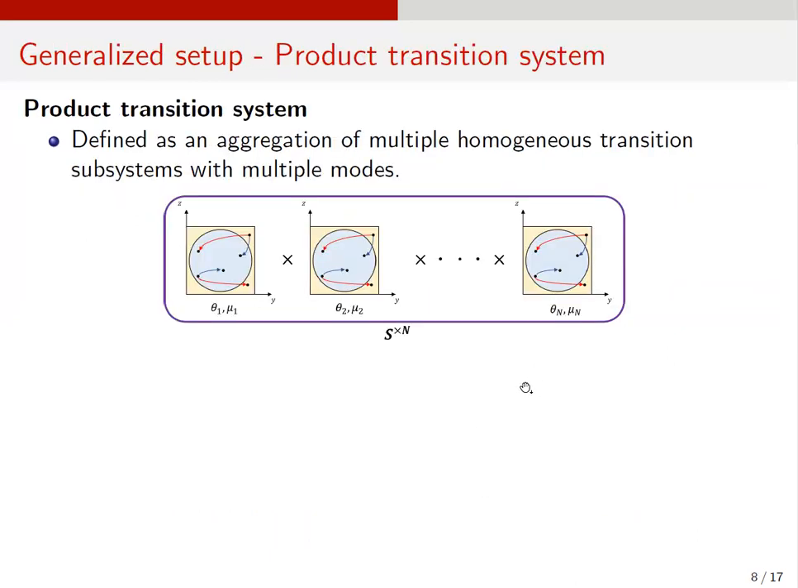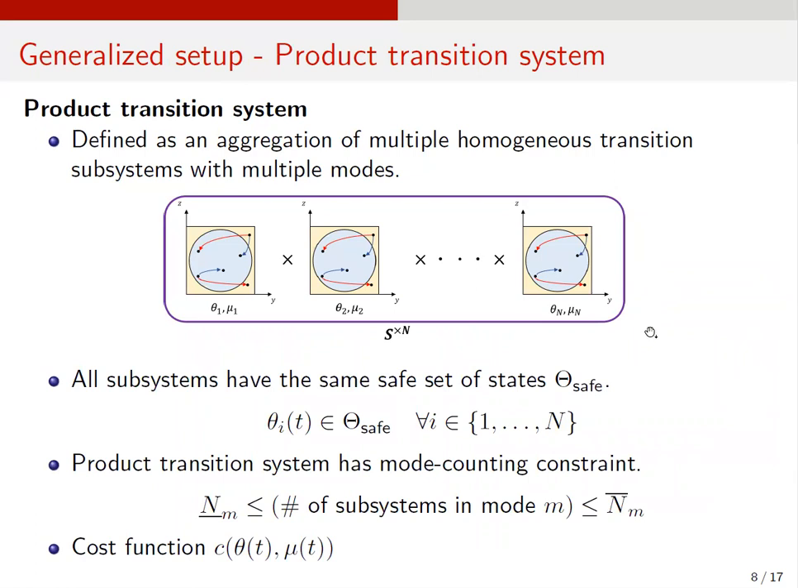But instead of developing a safe controller only for this demand response problem in power system, we work on a broader and more general class of problem. We first assume that we have a product transition system which is defined as a group of multiple homogeneous transition subsystems with multiple modes, like this figure with two-dimensional state subsystems. We also assume that this product transition system has two constraints.